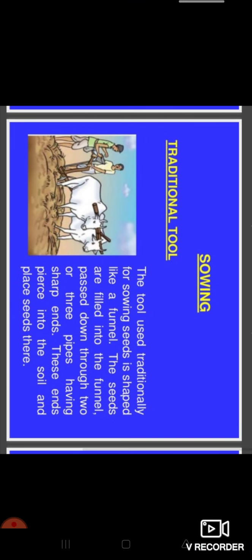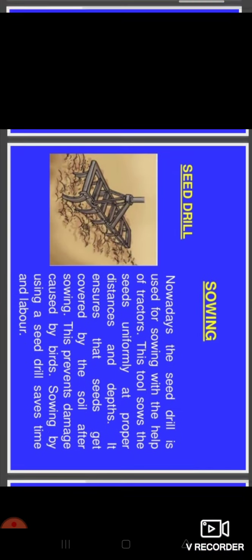So now, the traditional tool. The tool used traditionally for sowing seeds is shaped like a funnel. The seeds are filled into the funnel and passed down through 2 or 3 pipes having sharp ends, and these ends push into the soil and place seeds there. Okay, the tools you will see in the picture.